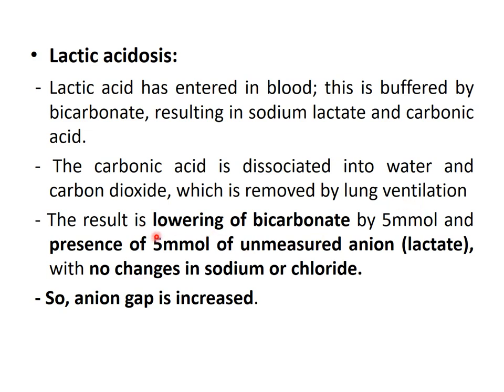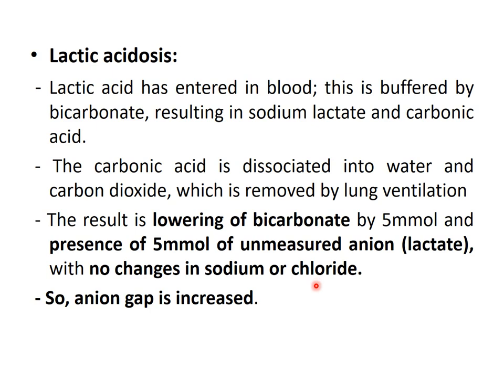So what happened here actually? Suppose 5 millimole per liter of lactic acid is produced. Then 5 millimole of bicarbonate is used up to buffer this 5 millimole of lactic acid. So how much is bicarbonate decreased? 5 millimole. And how much sodium lactate is produced? The same, 5 millimole per liter of sodium lactate is produced from the lactic acid. So there is 5 millimole of unmeasured anion, that is lactate, with no change in sodium or chloride.